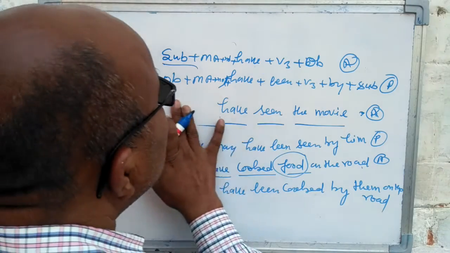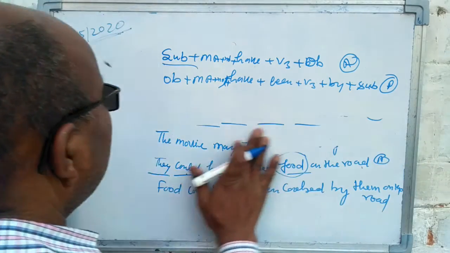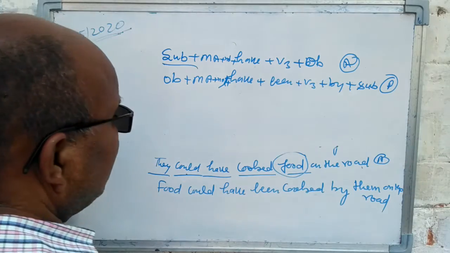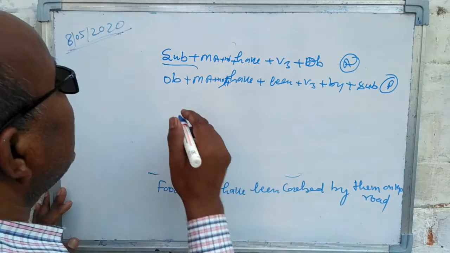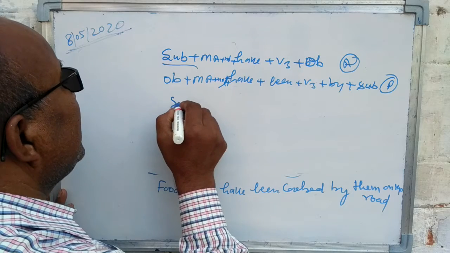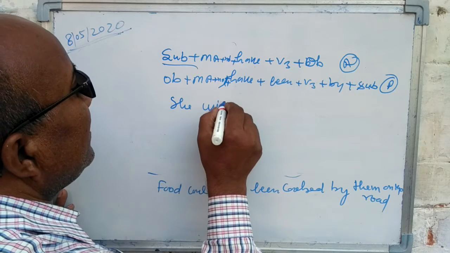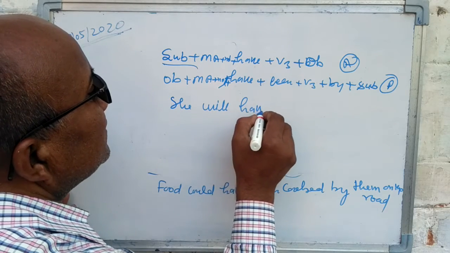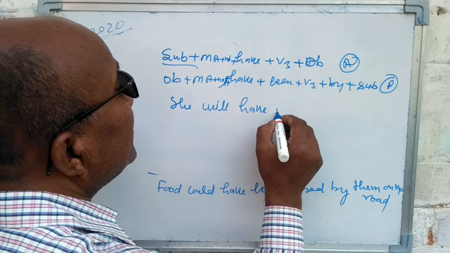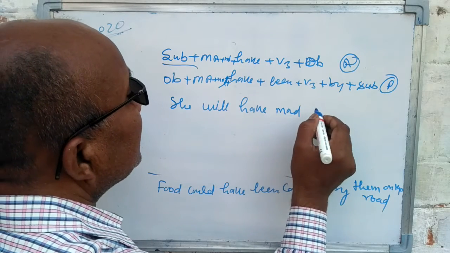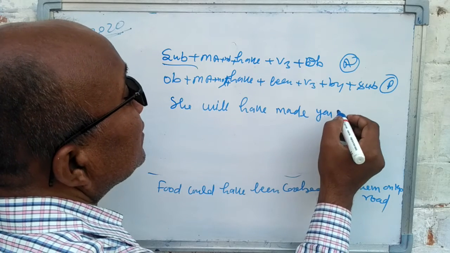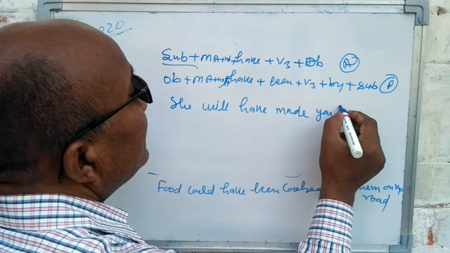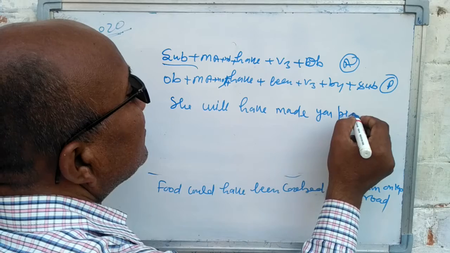For example, she will have made your picture.